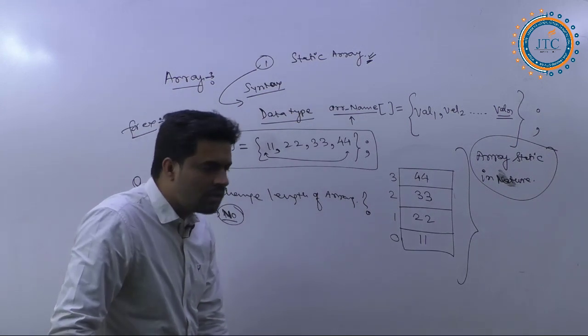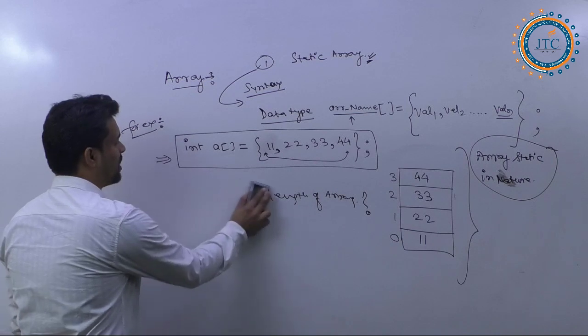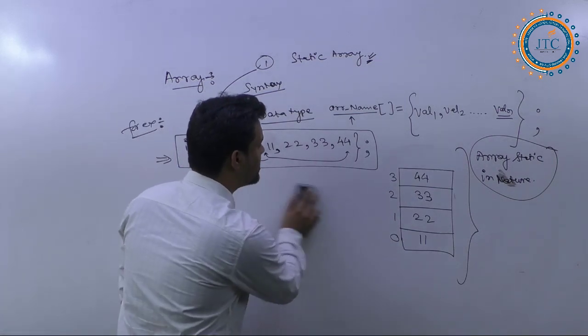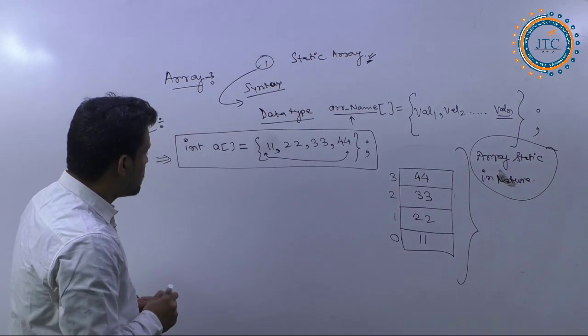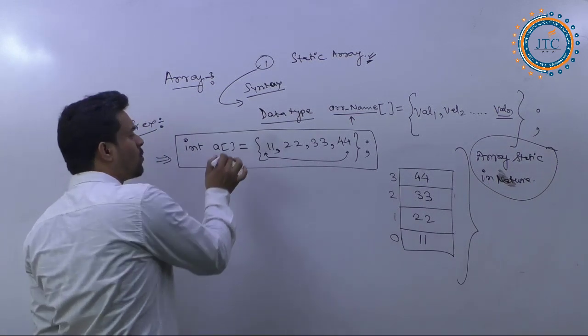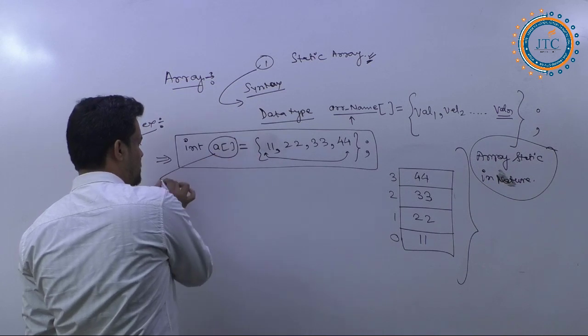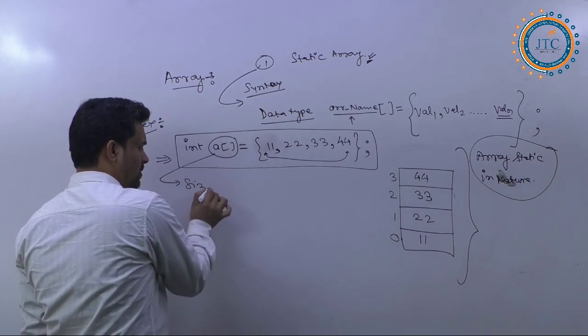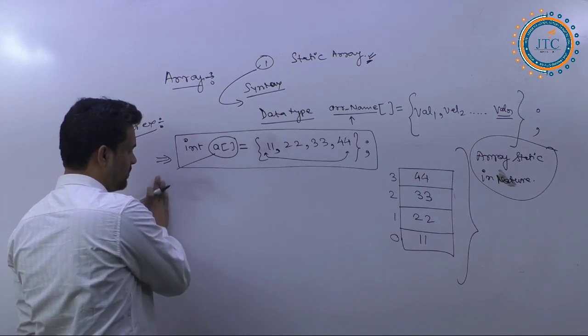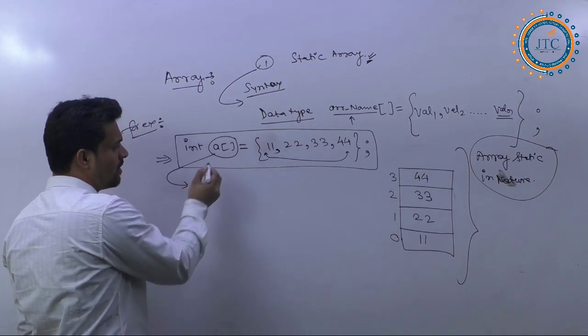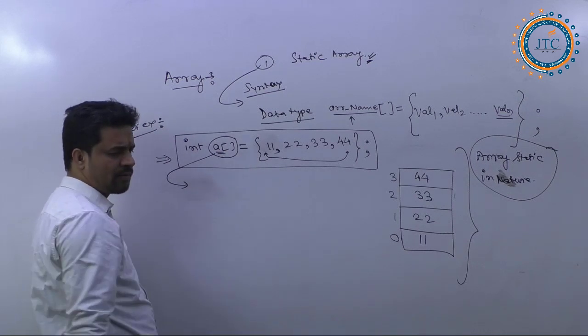Okay, next I have one more question. What is going to be the size of this array? How much memory will be allocated for this A?